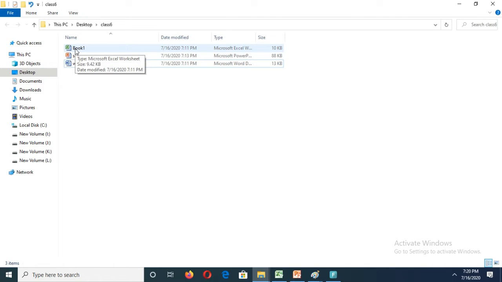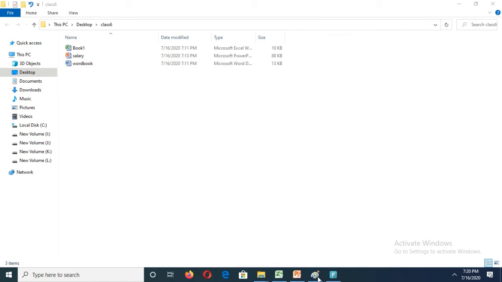Okay. And how can you identify this is an Excel file, or this is a PowerPoint file, or this is a Word file? Here we can see the pictures of different types of applications, and using those we can identify. But usually we identify a file using the file format or the file extension. Then what is meant by file extension? Do you know?